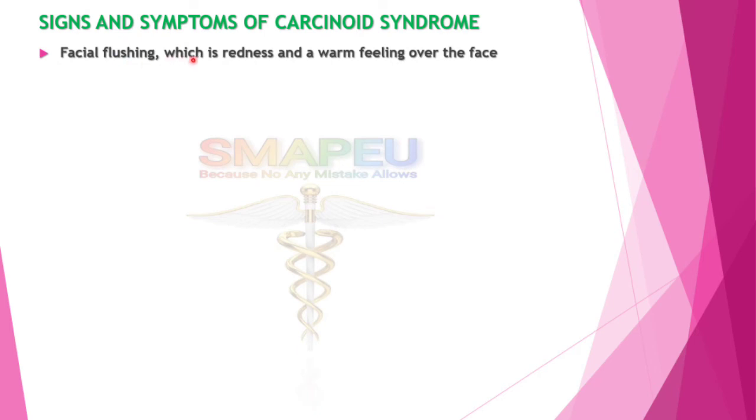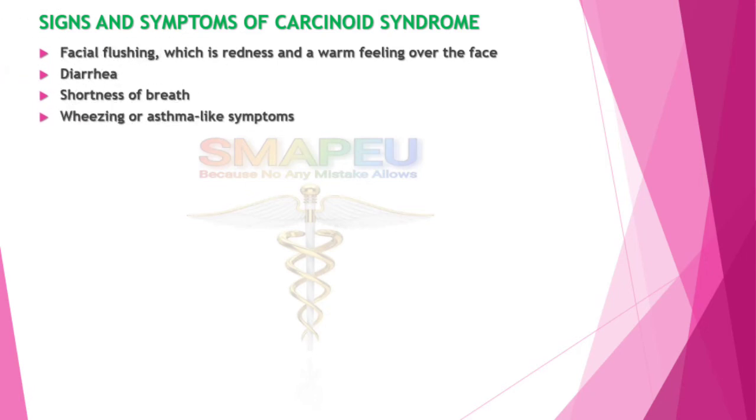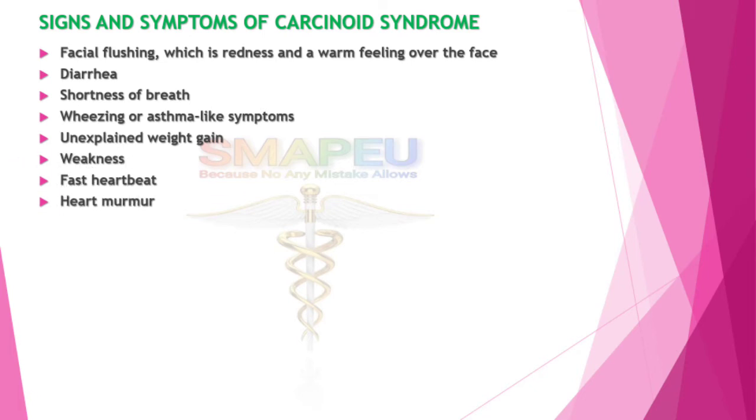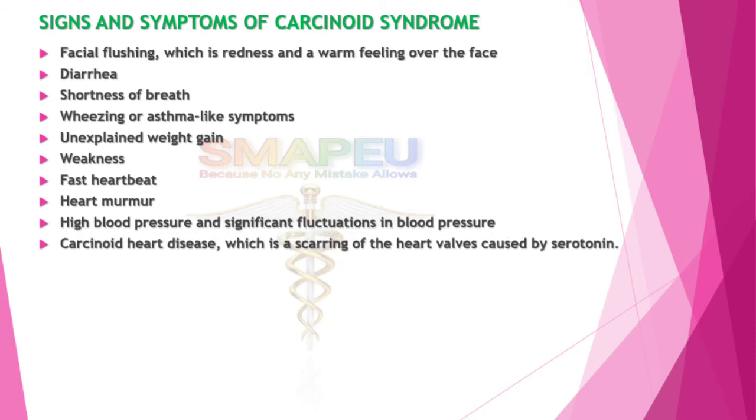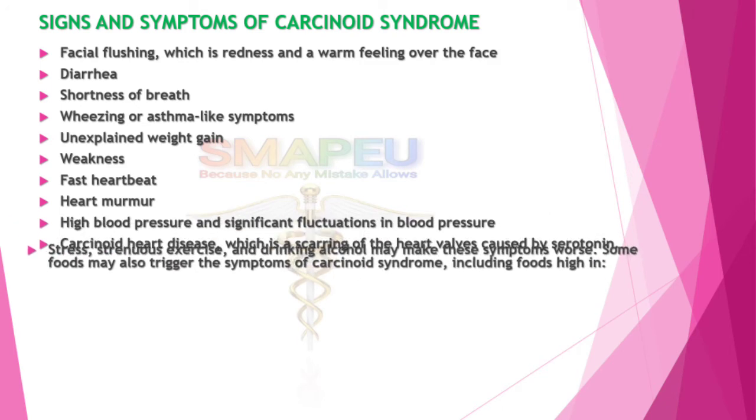Facial flushing, which is a redness and warm feeling over the face, diarrhea, shortness of breath, wheezing or asthma-like symptoms, unexplained weight gain, weakness, fast heartbeat, heart murmur, high blood pressure and significant fluctuations in blood pressure, carcinoid heart disease, which is a scarring of the heart valves caused by serotonin.